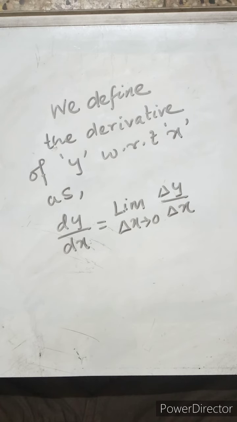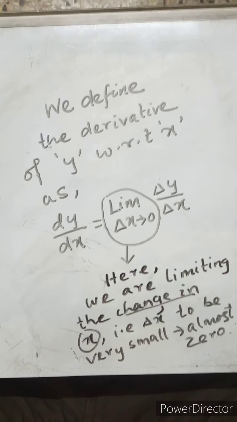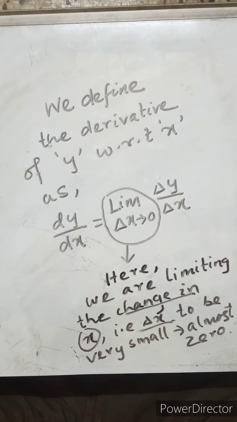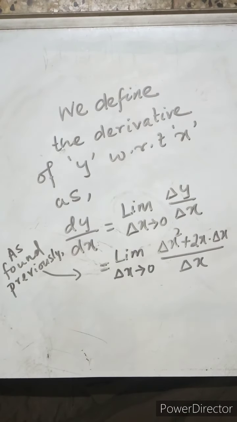That is how we read it. dy by dx, that is the derivative of y with respect to x, is equal to, we set a limit, delta x tends to 0, delta y by delta x. Now here we are taking the limit because we are limiting the change in the value of x, that is delta x we have taken. Delta x is taken to be very small, almost equal to 0. So for a very small change in the value of x, how much is y changing, that is what we need to know. Okay, so that is how we deal with derivatives.